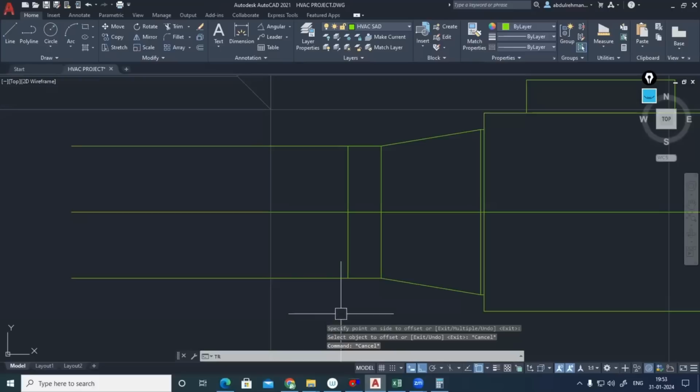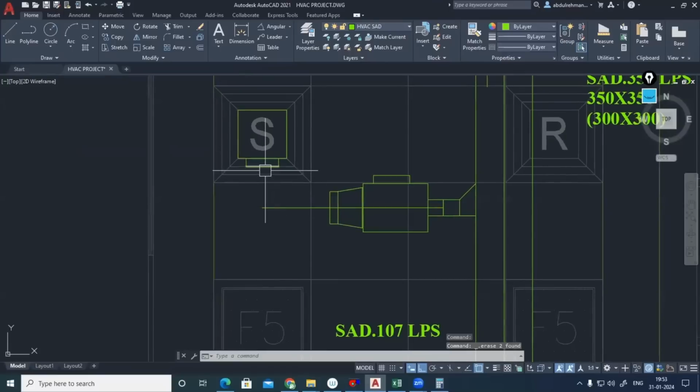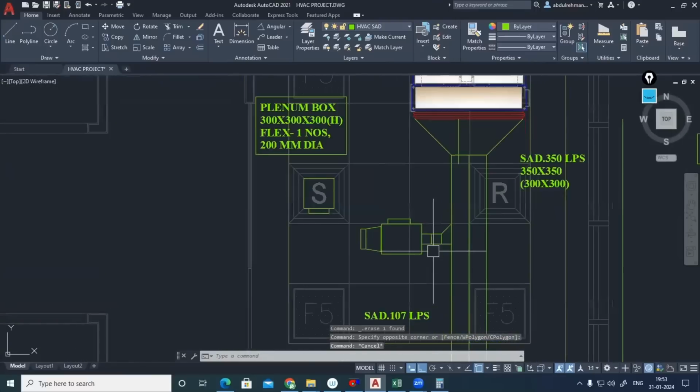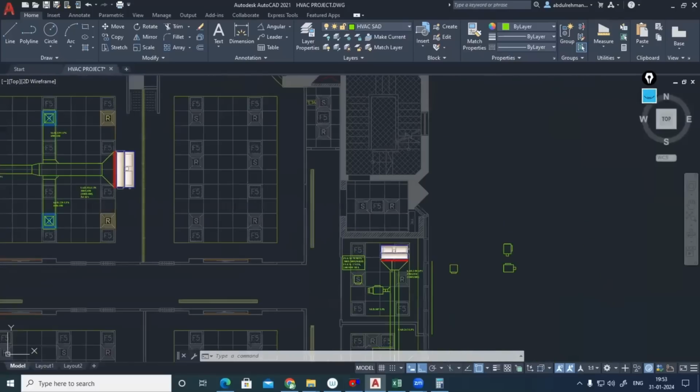Now you can show me here, double enter. Okay. From this point you can connect your flexible duct. That flexible duct you can connect here at this point. So delete this one. Also this distance, if you want to move it backside, correct, you can do that. Okay. I've just shown it. Okay, take my flexible.